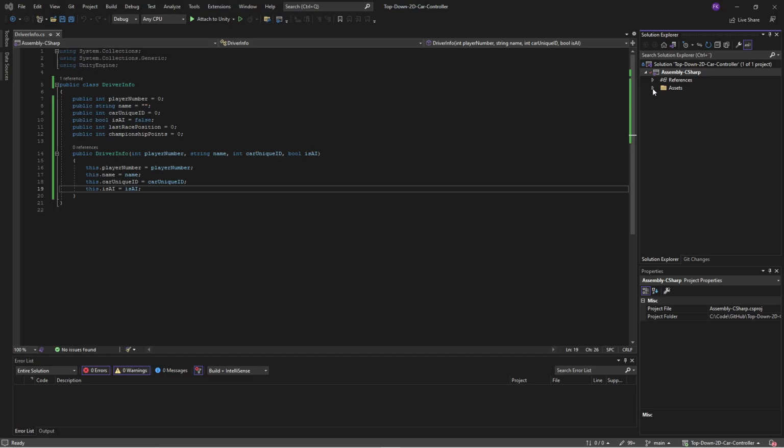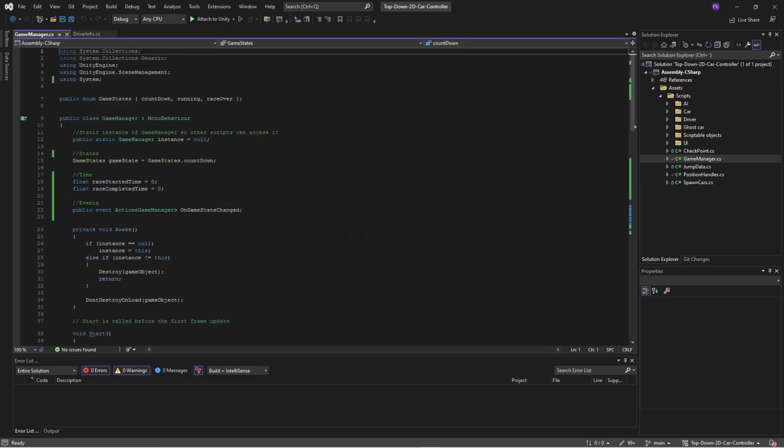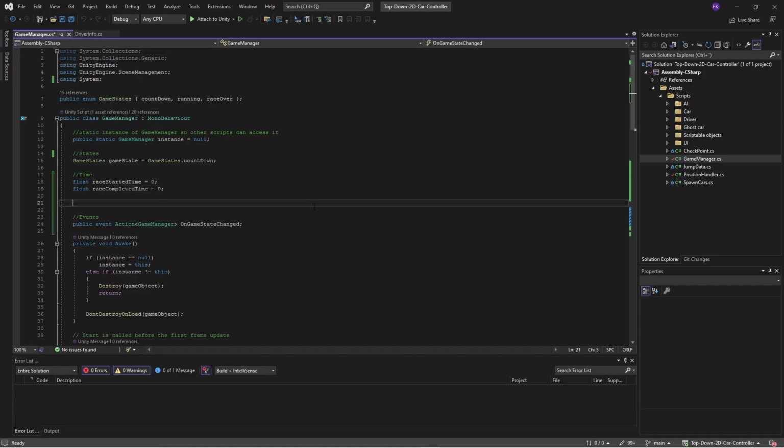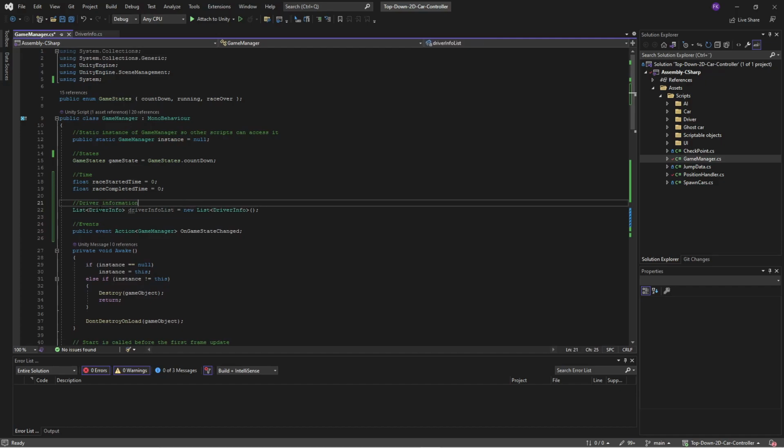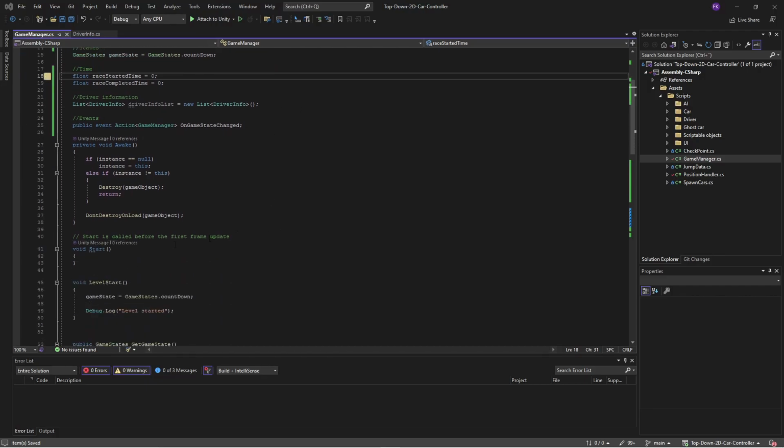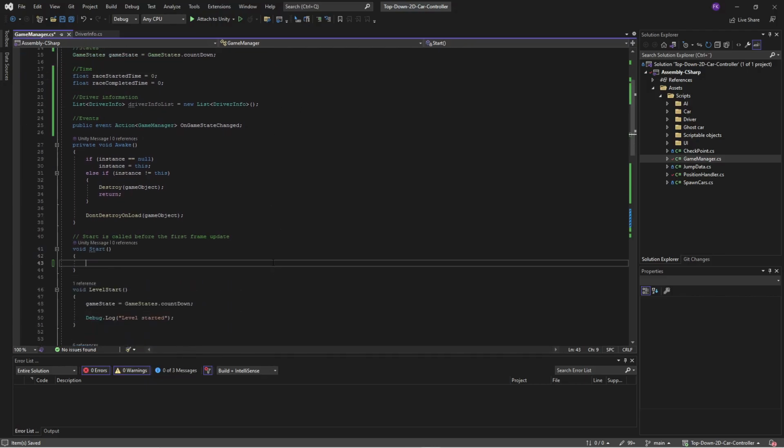Then we want to start using this, and our game manager is the place where we are tracking information that should remain active during scene changes. So we will add our information here. Let's do a driver information list, DriverInfo. We'll call it driverInfoList and create it as a new list. To be able to use this in an easy manner, we're going to supply some dummy data.